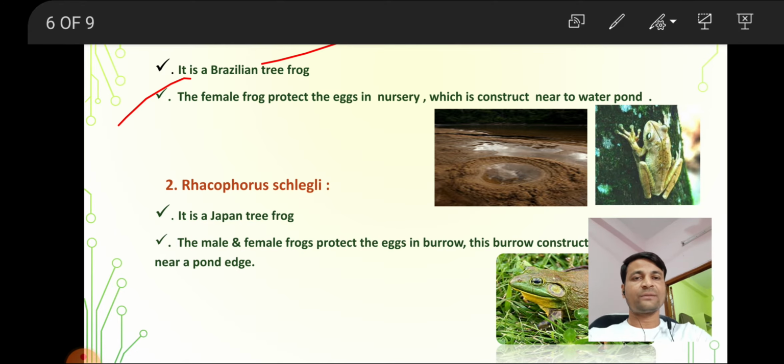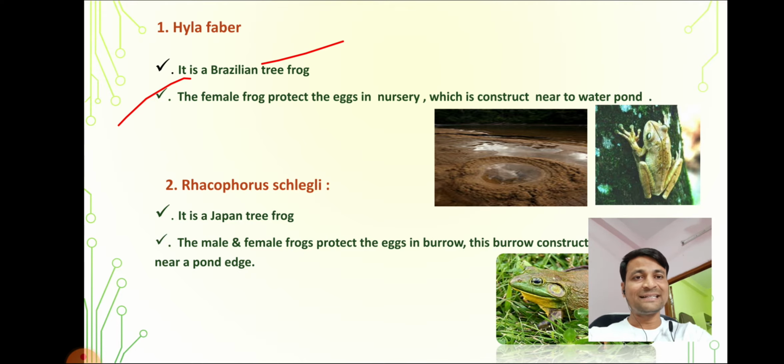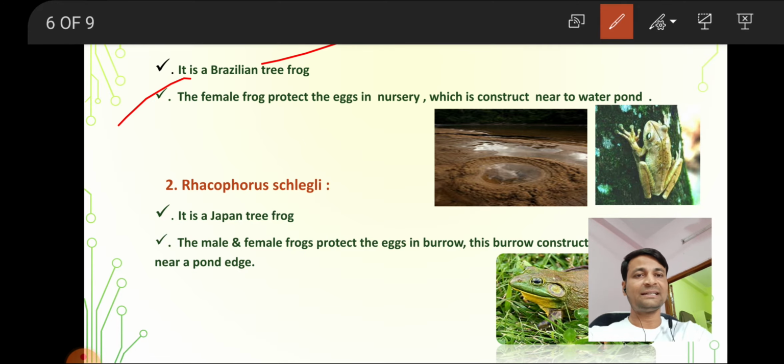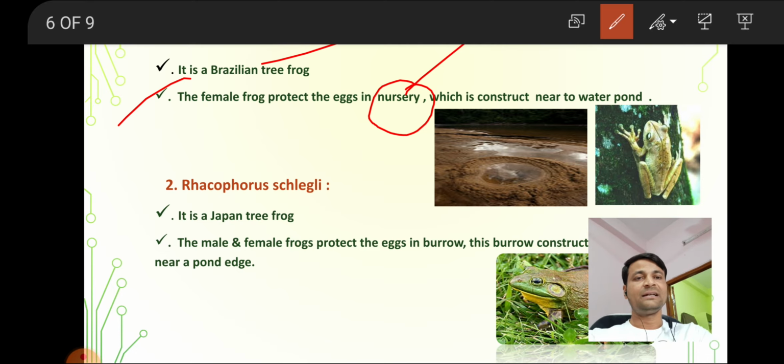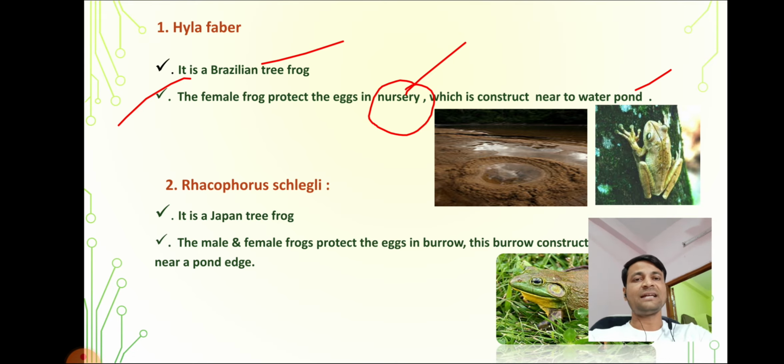This frog protects the eggs in a nursery, which the female constructs near a pond. You have to remember the place where the frog protects its eggs. That is important. They protect the eggs in a nursery. That is Hyla faber.